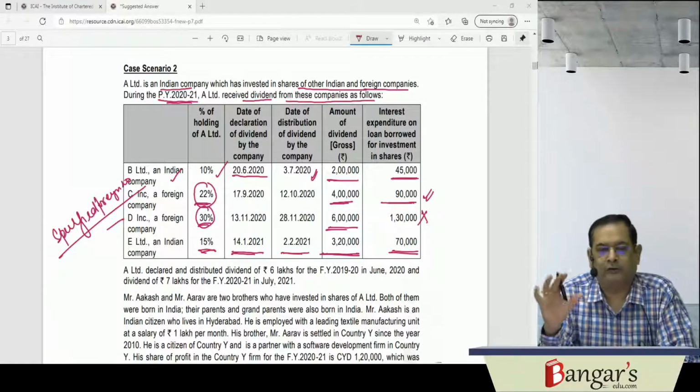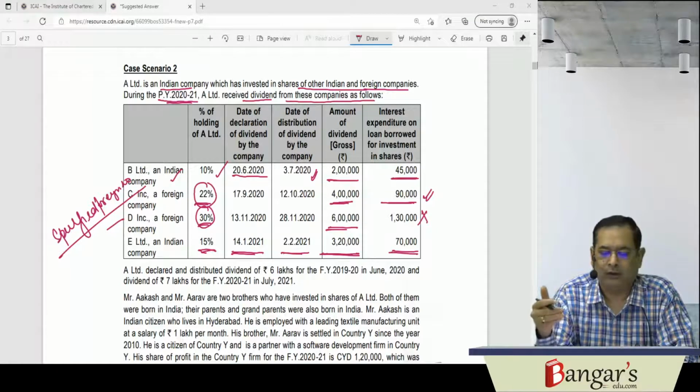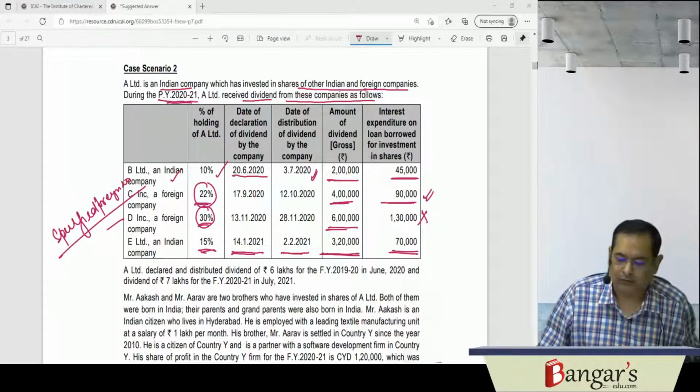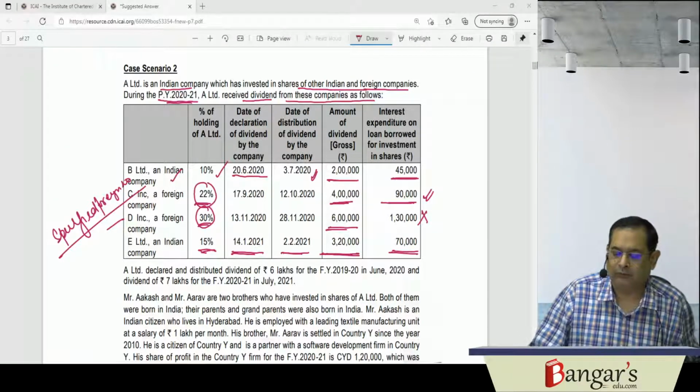So for the expenditure which has been incurred in respect of dividend, if we have taken any loan for the purpose of investment in shares, the expenditure which is deductible will be restricted to 20% of the dividend income. The expenditure will be restricted to 20% of the dividend income.